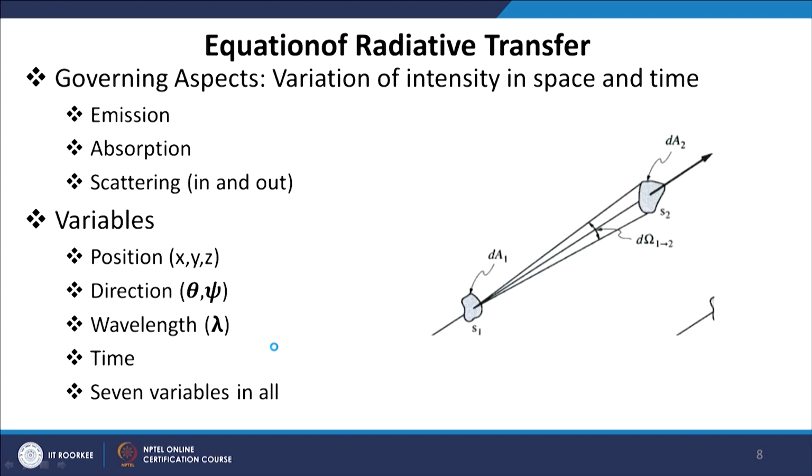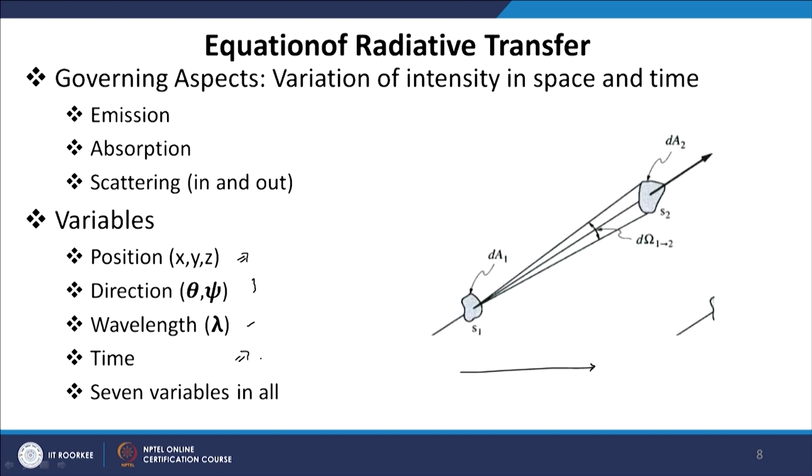So, for a detailed analysis of radiative heat transfer in participating media, we will develop the equation of radiative transfer. The equation of radiative transfer basically tells how the intensity of a single wave travelling within a small solid angle d omega undergoes emission, absorption and scattering. These three modes alter the intensity of the radiation as it passes through space. We have a total of 7 variables in this problem. The intensity will vary in space as a function of x, y and z. The intensity also depends on two angles, polar and azimuthal angle, as we have already discussed, and it is a function of wavelength and also time.